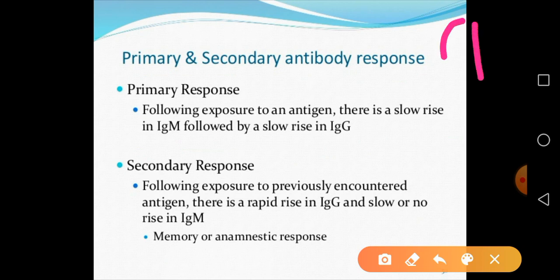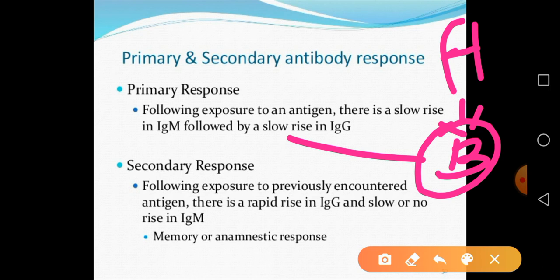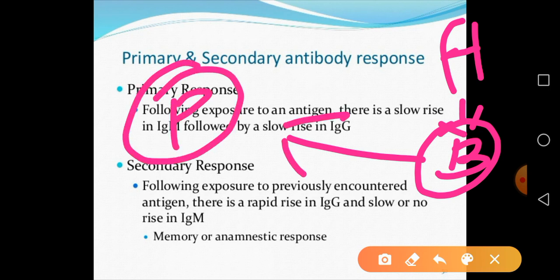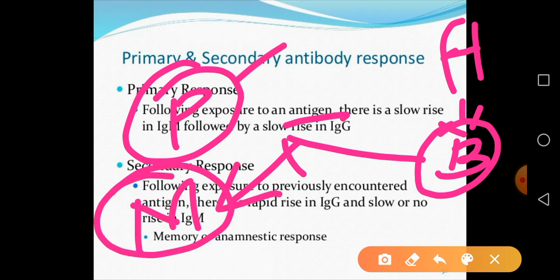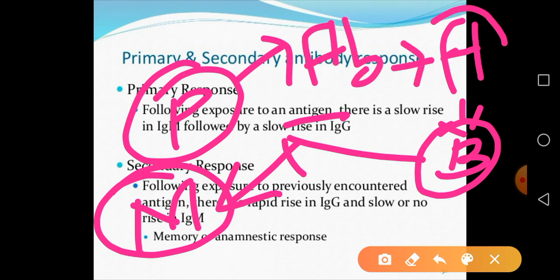Suppose there is antigen A which is going to infect any particular body. So when antigen A enters the body, the B cells are going to produce plasma cells and they are also going to produce memory cells. So these plasma cells are going to produce antibodies and they neutralize the effect of this antigen A. So this is the story.